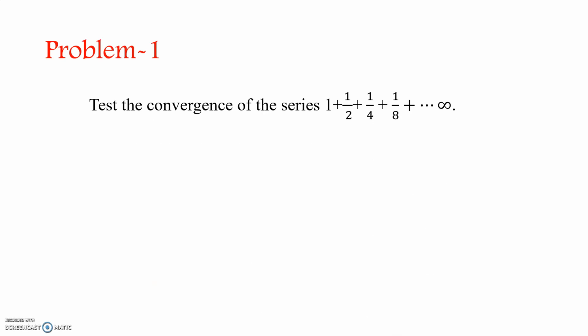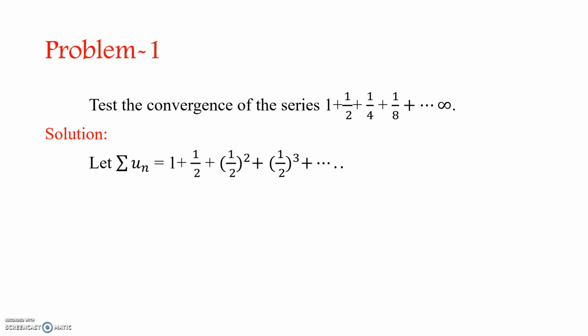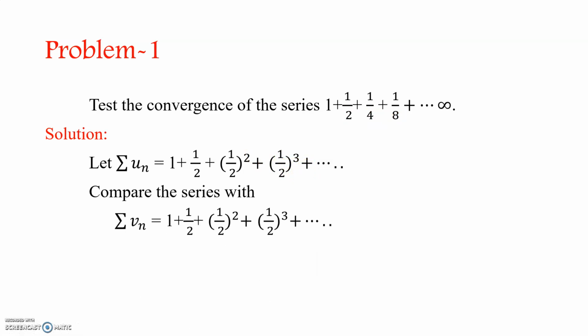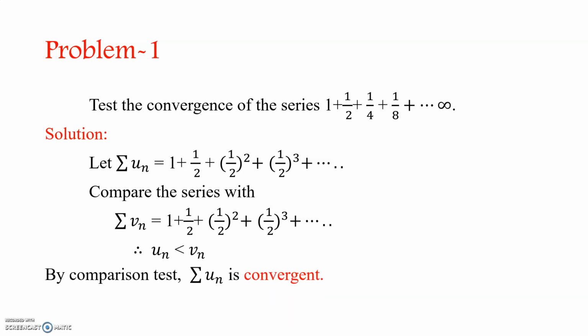Test the convergence of the series 1 + 1/2 + 1/4 + 1/8 + etc. up to infinity. First we find the nth term of the series. Here let summation Un = 1 + 1/2, which is of the form 1/2^1, plus 1/2^2, plus 1/2^3, plus etc. So compare the series with summation Vn. Therefore, summation Un is less than summation Vn by the comparison test.